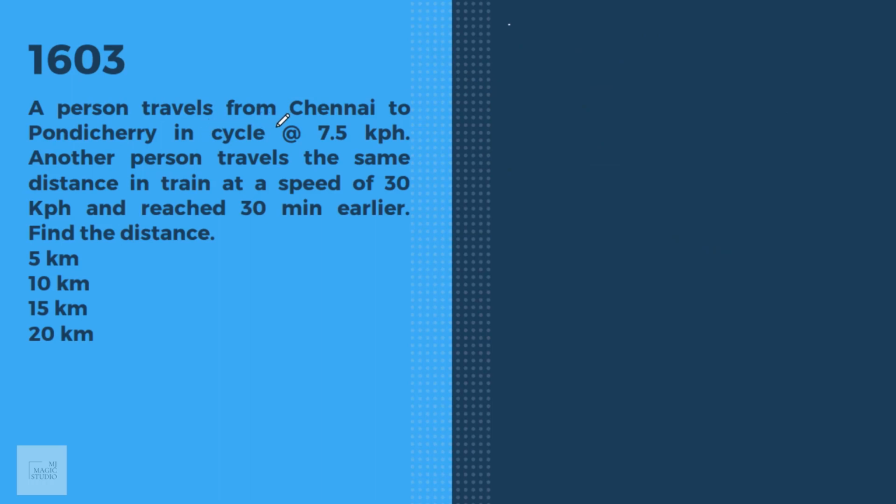A classical question from time, speed and distance. You note that the only formula which works here is speed equals distance by time, in the same unit of measurements. A person traveled from Chennai to Pondicherry on a cycle at the rate of 7.5 km per hour. Speed is given.